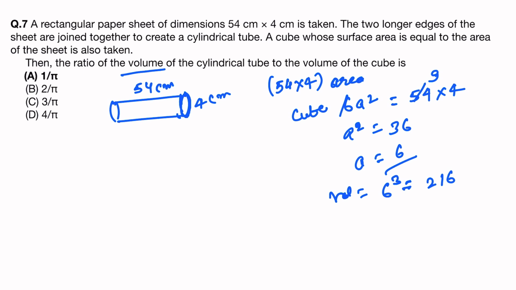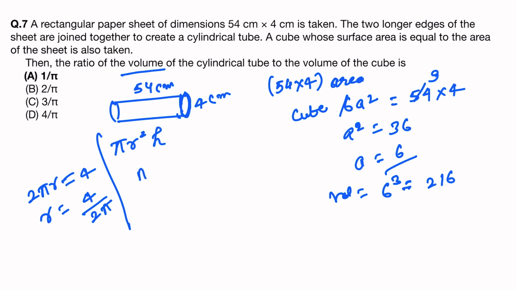Now we have to find out the volume of this cylinder. So what will be its volume? Pi r square h. Here 2 pi r has been given as 4 centimeter. So r will be 4 by 2 pi, which is 2 by pi. So we can put the value of r square, 4 by pi square, and height is 54.